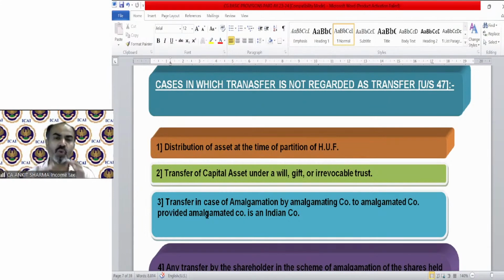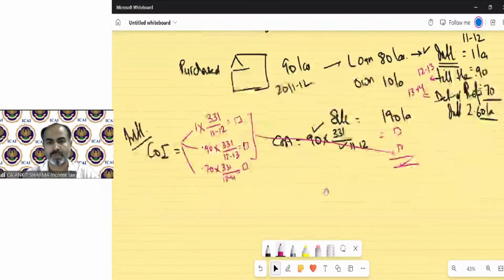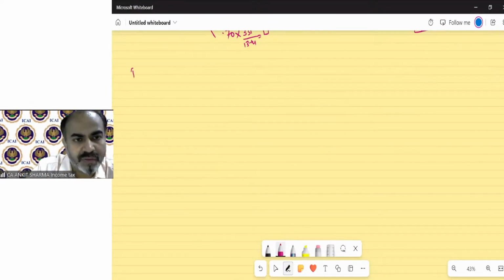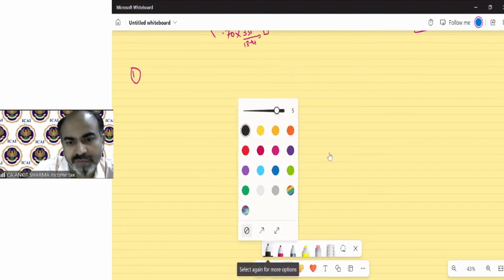But under a Hindu undivided family, at the time of partition, suppose, first case regarding partition of HUF in case of Hindu undivided family.